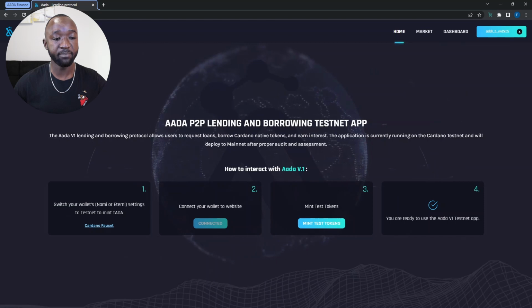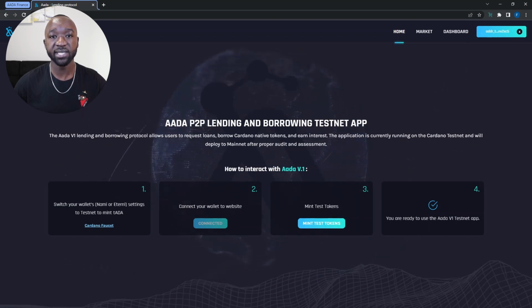And so next, we're going to mint some test tokens. I've already actually done this part of the process, but normally when you're accessing this for the first time, you're going to click on this button here. And what that's going to do is it's actually going to send you some additional tokens into your test wallet. And so some of those tokens are going to be the AMELD token, the AADA token.